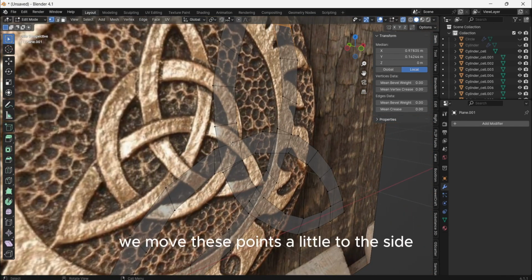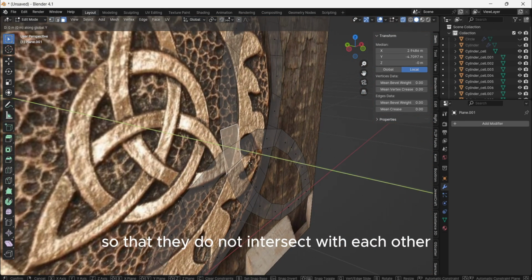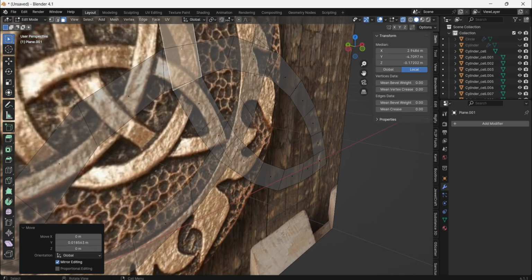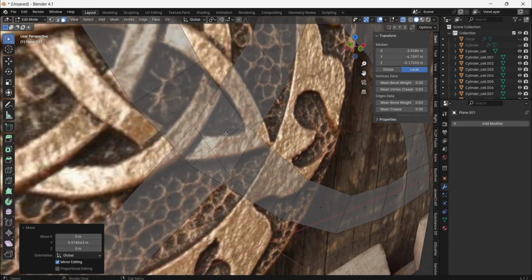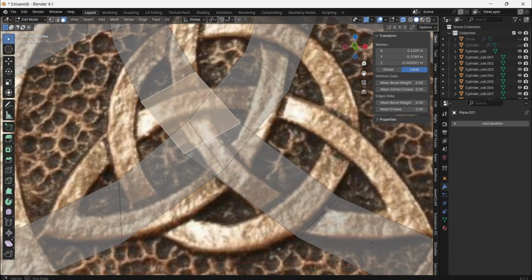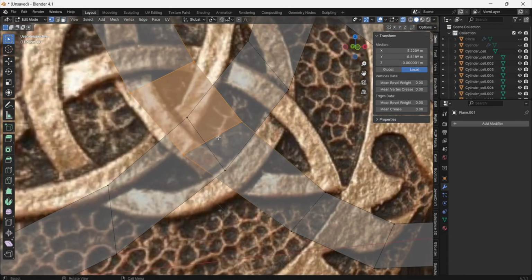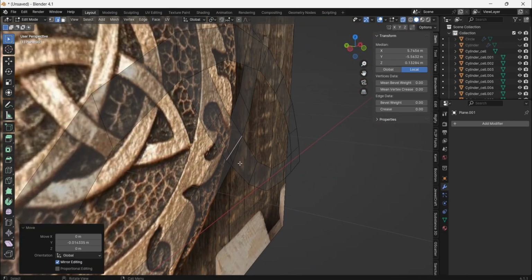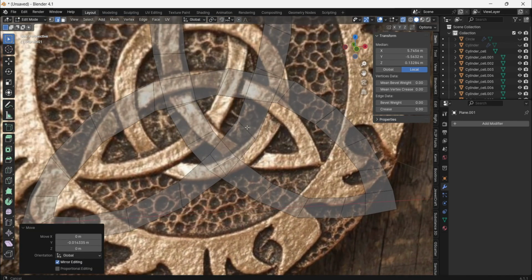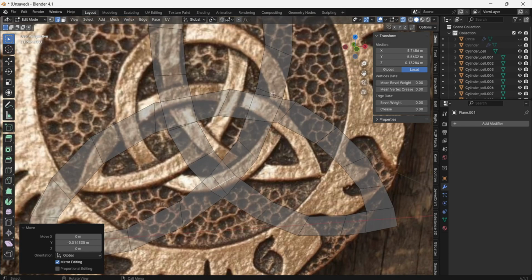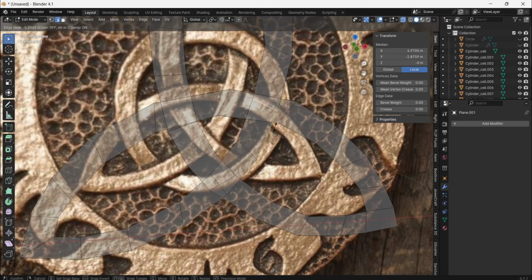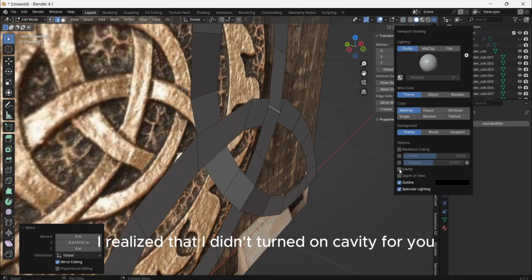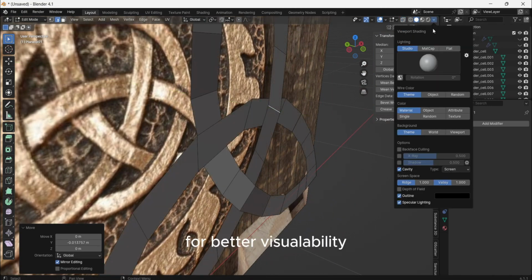Okay, now we move these points a little to the side so that they do not intersect with each other. At this point I realized that I didn't turn on cavity for you for better visuality.